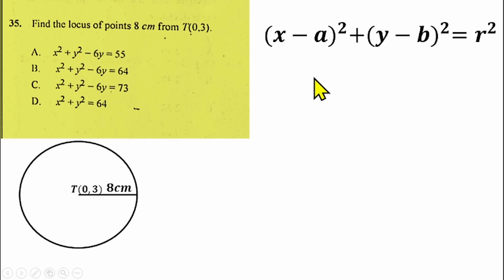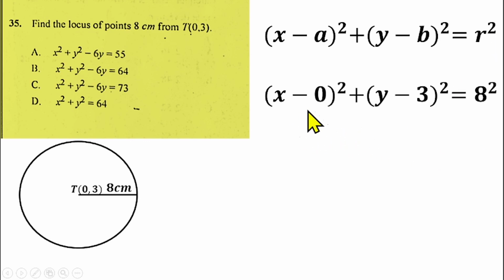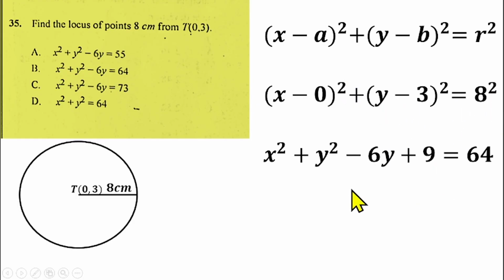If you remember, the equation of a circle with center (a, b) and radius r gives us (x minus a) squared plus (y minus b) squared equals r squared. But in this case, the coordinate of the center is (0, 3). So that means your a will be 0, your b will be 3, and your r will be 8. If you substitute that, you'll have this. So x minus 0 is x, so that gives us x squared, then (y minus 3) squared, equals 64.